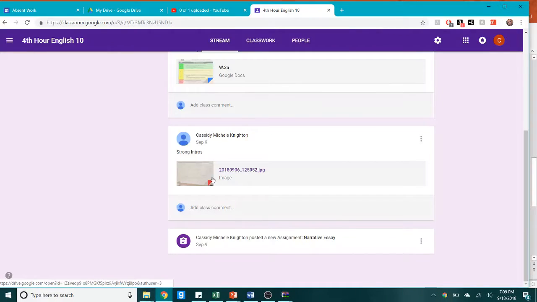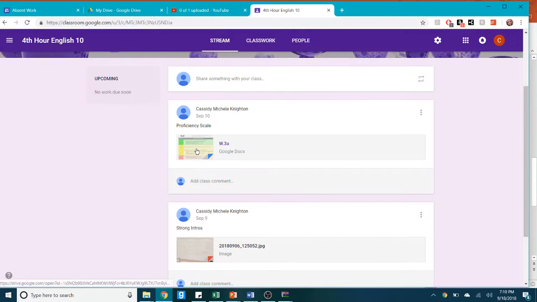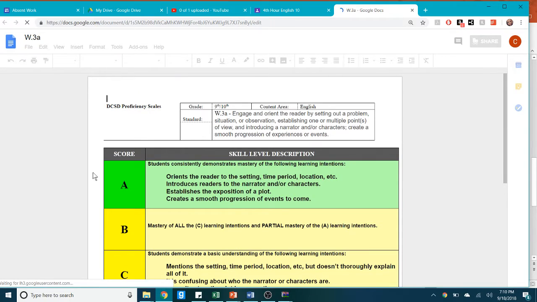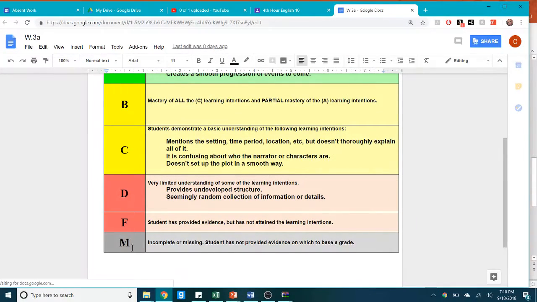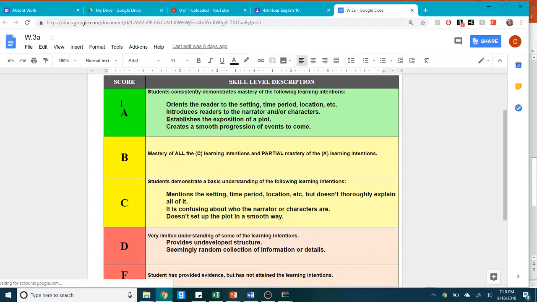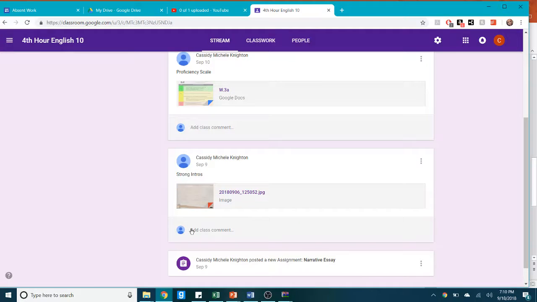What else is in there already is the characteristics that your class decided on what makes a strong introduction. So you may want to look over that to see if there is some detail that you need to add. And then also on here is the proficiency scale for your introduction. So it's going to tell you what you need to do to get an A, what you need to do to get a B, C, D, F, or M. We're aiming for this A, so make sure that you are reading over what your introduction must involve.